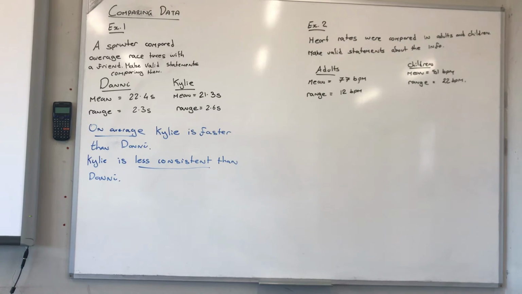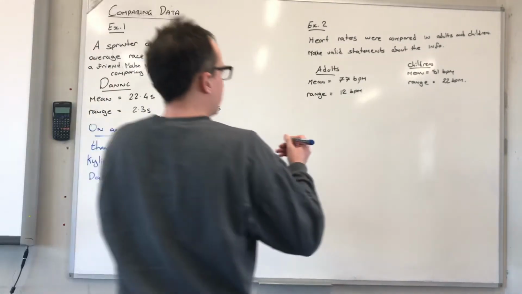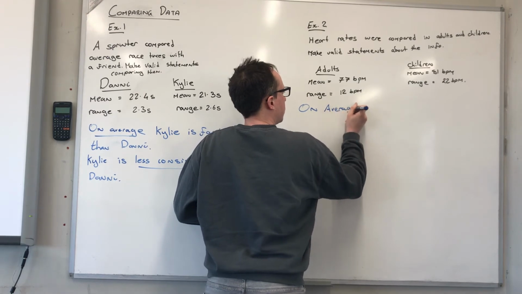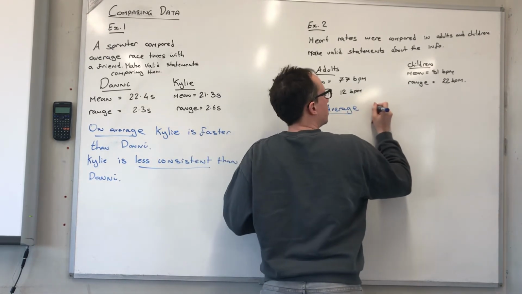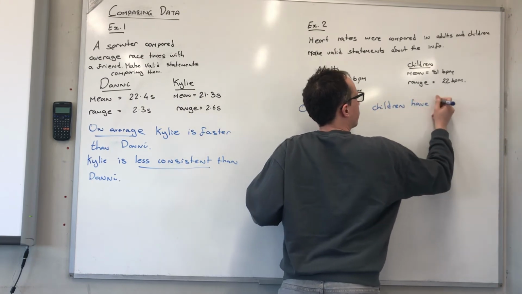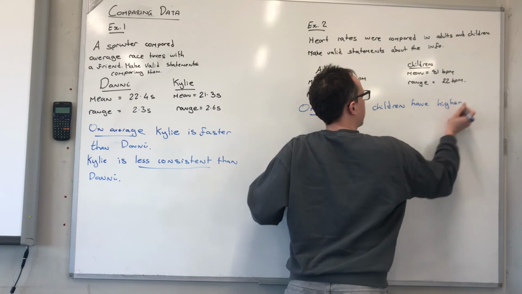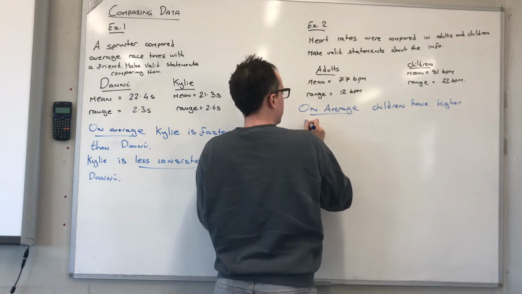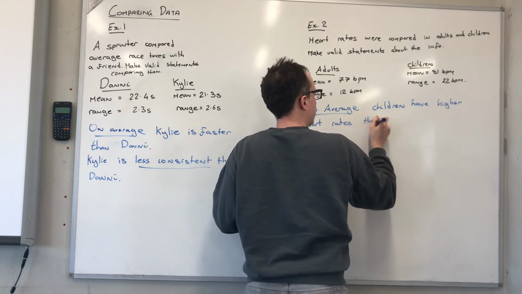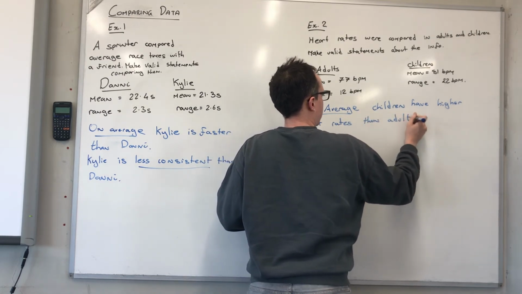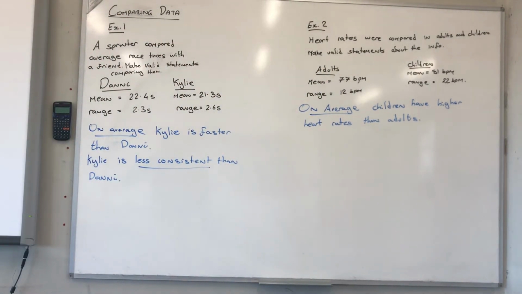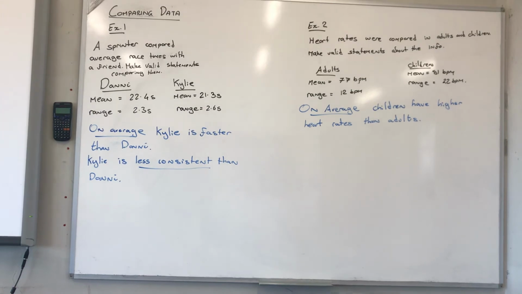So what we can say is, on average, children have higher heart rates than adults.